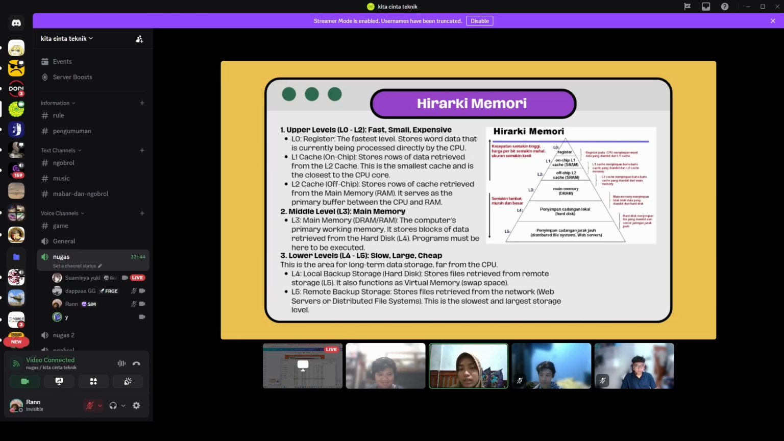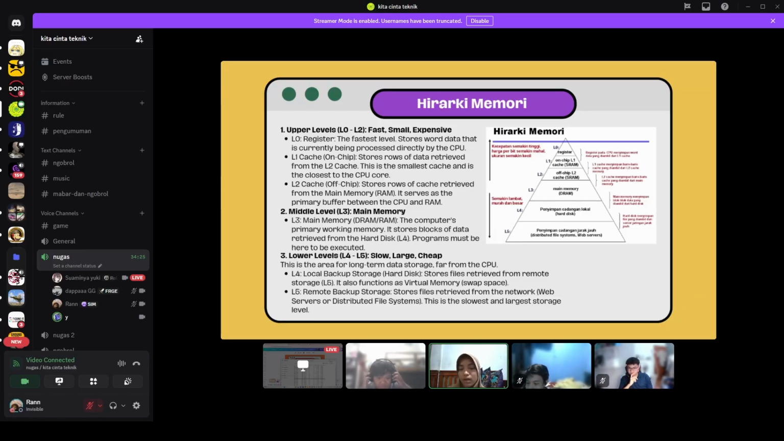L2 cache, or off-chip, stores rows of cache retrieved from the main memory or RAM. It serves as the primary buffer between the CPU and RAM. The middle level is L3, or main memory. L3 or main memory, DRAM or RAM, is the computer's primary working memory. It stores blocks of data retrieved from the hard disk. Programs must be here to be executed.